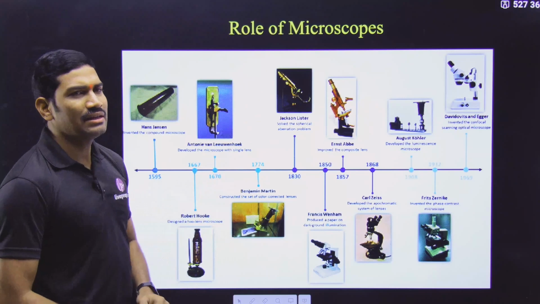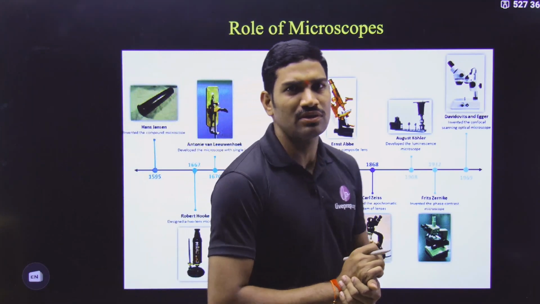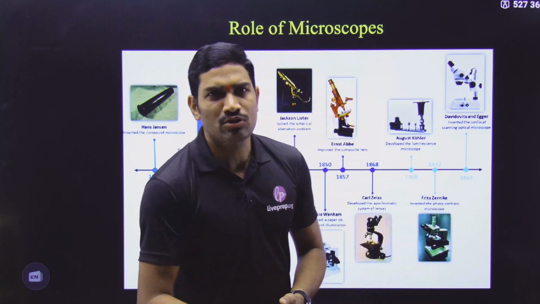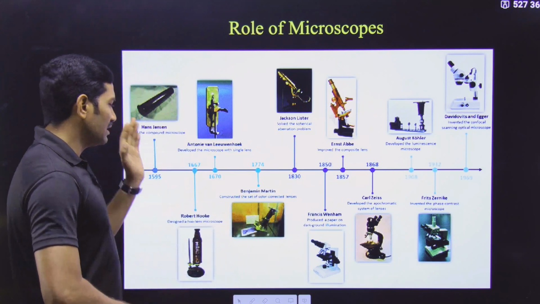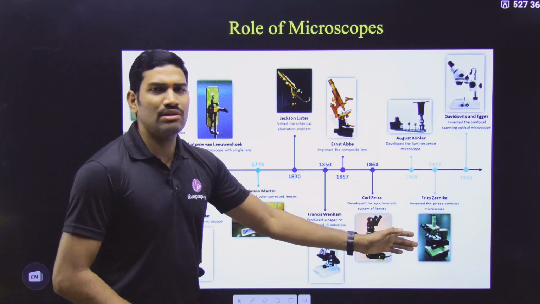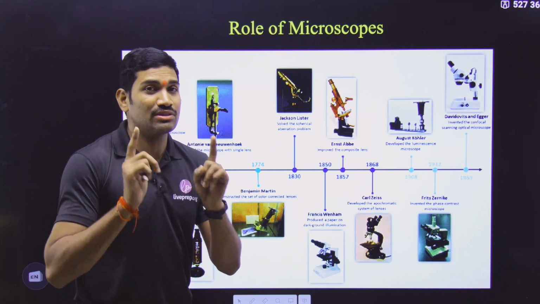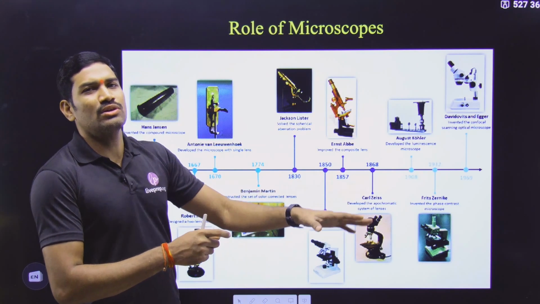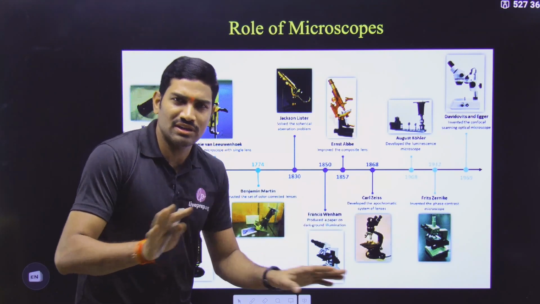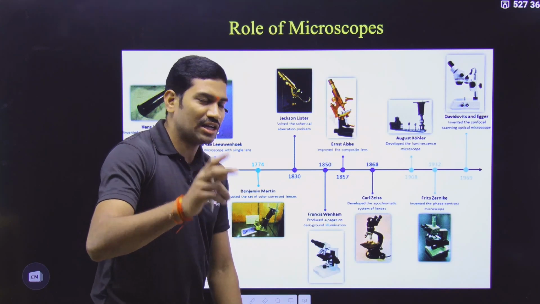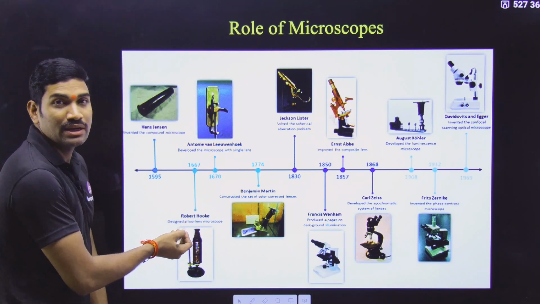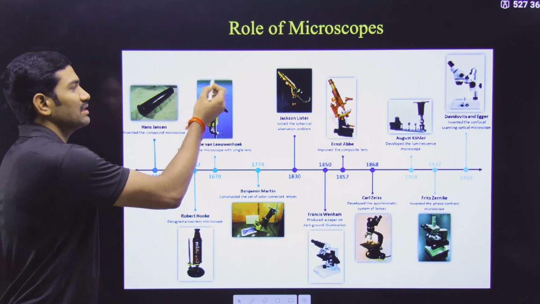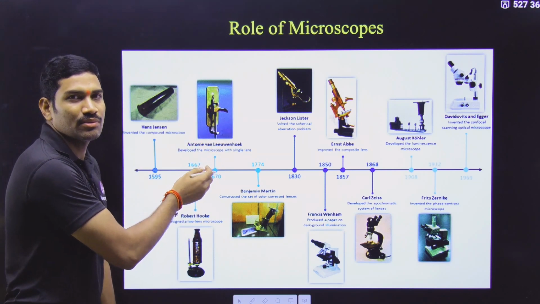In NCERT they used one word, that with the help of these microscopes, scientists were able to observe some of these organisms. Different microscopes were developed by different scientists. We don't need that list. Once again, who developed so and so microscope, all these things are not needed. But there are two things here: a microscope developed by Robert Hooke, and another microscope developed by Leeuwenhoek.